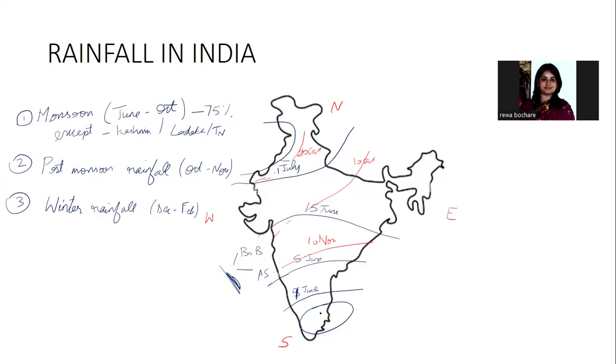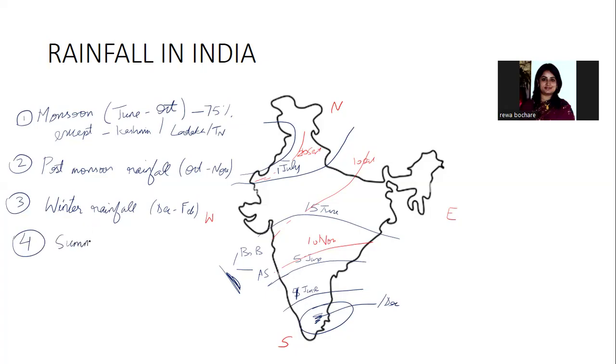So in these portions only. Maybe around 1st December this rainfall begins, and mostly in December, Chennai and places nearby receive rainfall, and some parts of J&K also.